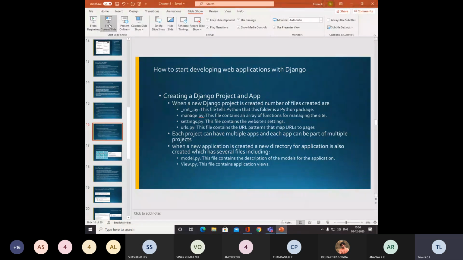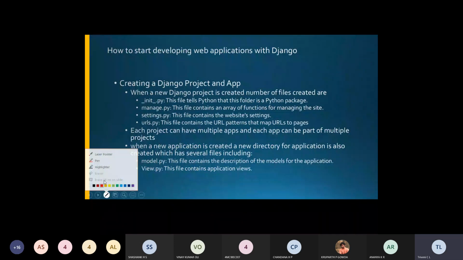Yeah. So now, in order to create this Django project and applications, the first thing you have to do is create the project. Once you create this Django project, the number of files created is as follows.